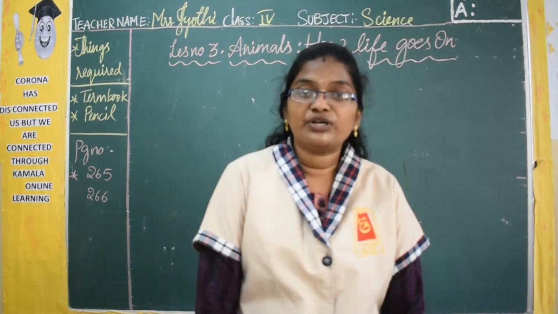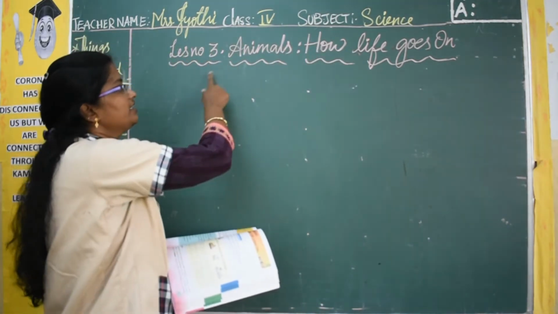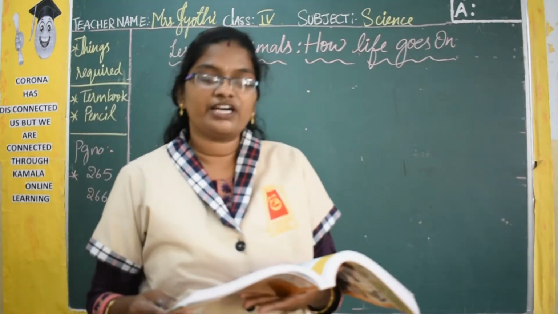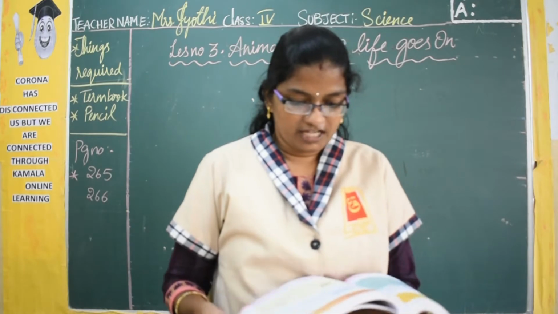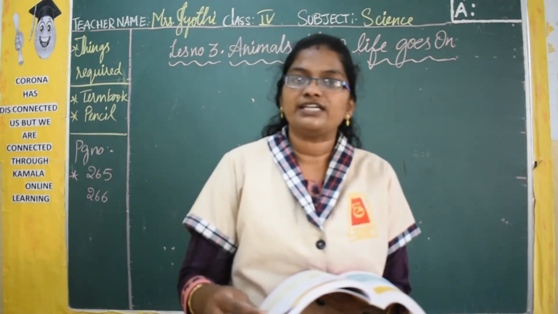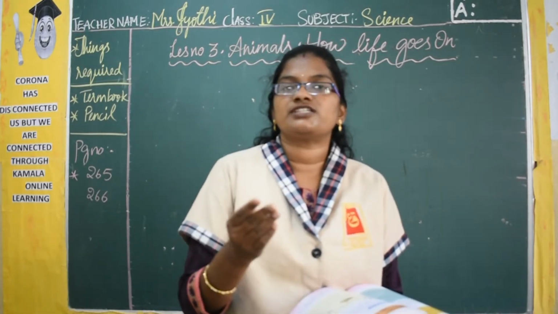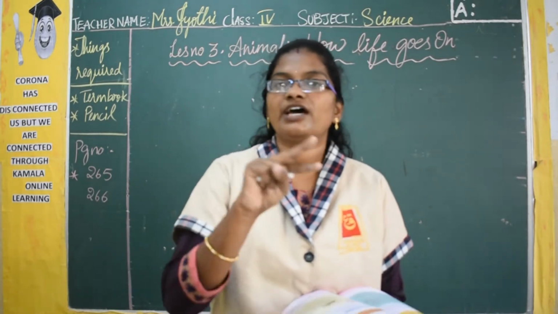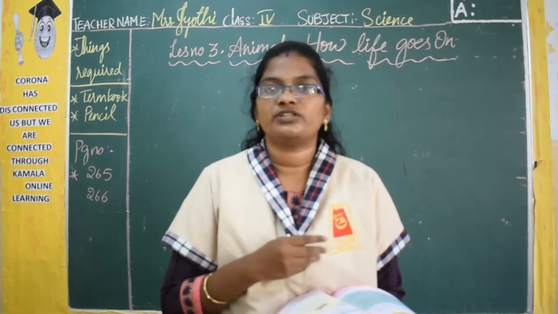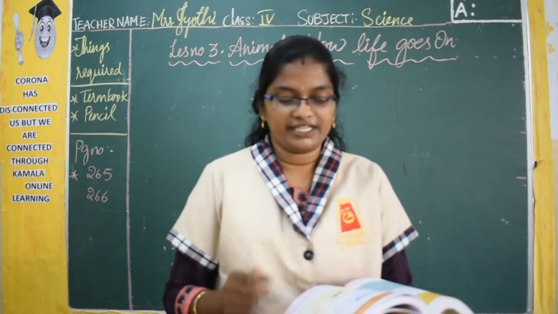So page number 265. So lesson number 3, animals, how life goes on. So in this lesson we are going to learn about animal reproduction. Mostly the main topic is animal reproduction. So if you look into reproduction in animals, there are only two types, that is laying eggs and giving birth to the young ones. So about these two things we are going to learn in detail.